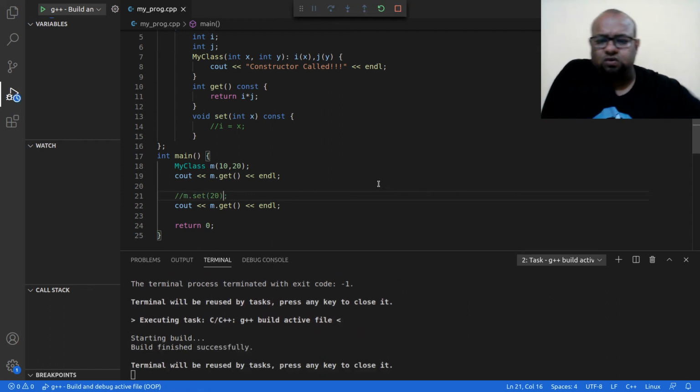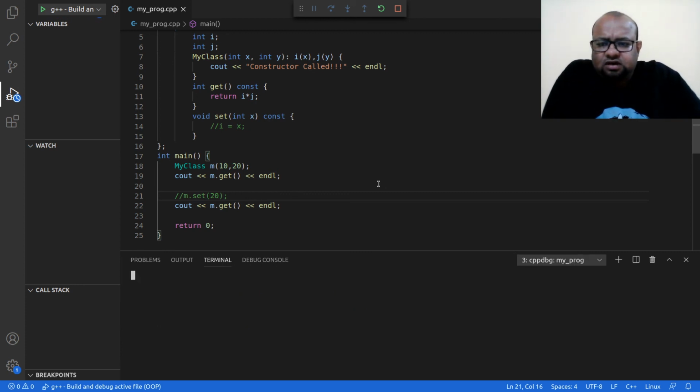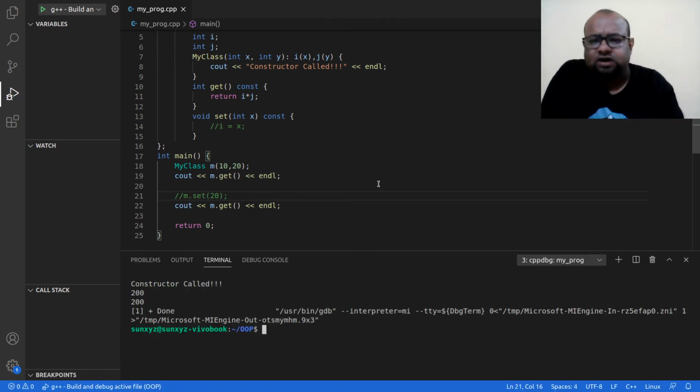I'm going to call this, and I should get 200 and 200. My constructor was called, and I assigned i to x, so i was assigned a value of 10, and j was assigned y, which is 20. So when I call get, I get 10 into 20, and therefore I am printing 200. Then I call get here again and I am printing 200 again.